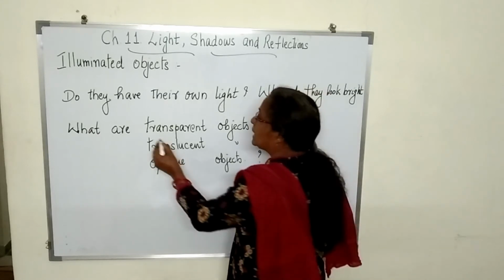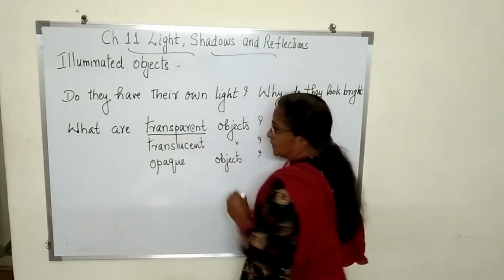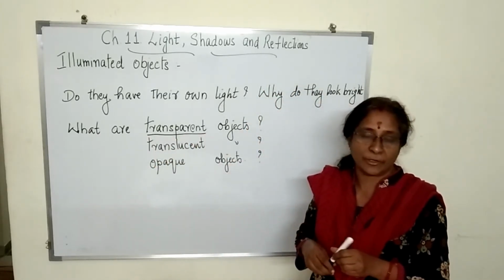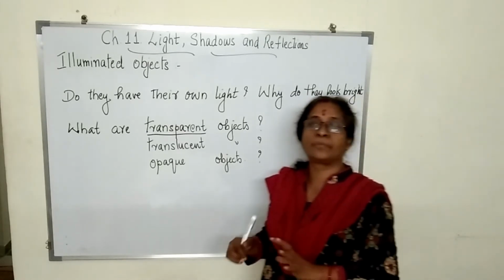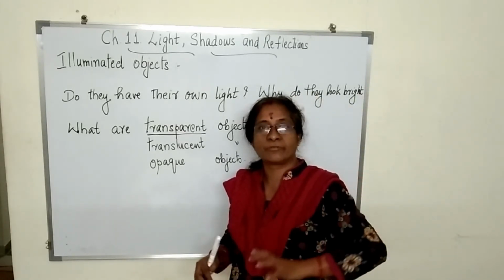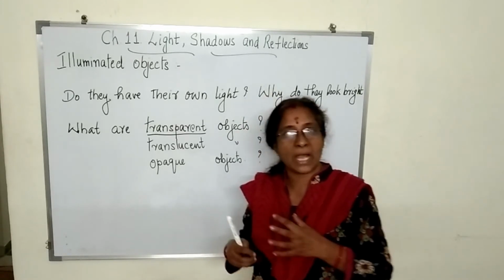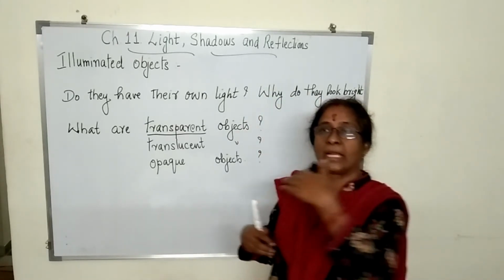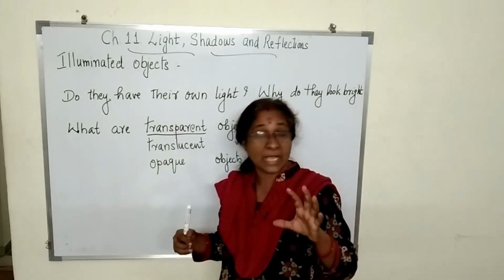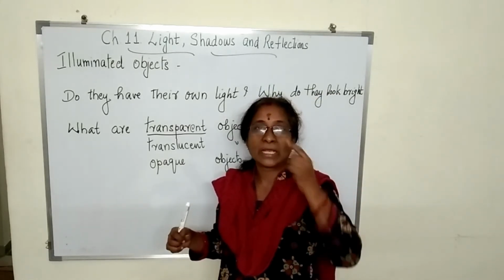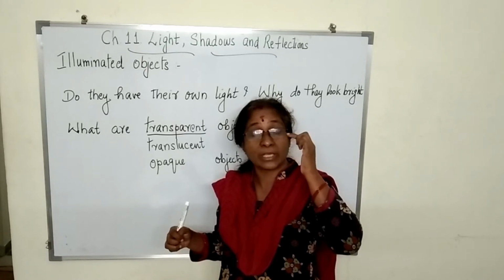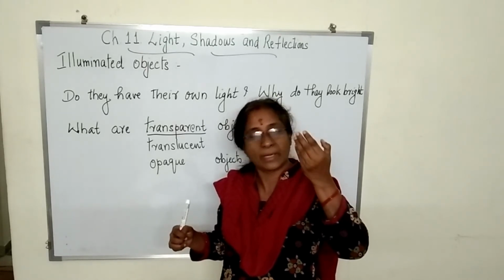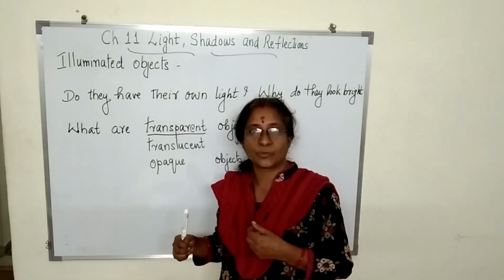First one is transparent objects. Now what are transparent objects? Transparent objects are the objects which will allow the light to pass through them completely. Whatever light comes through it will be allowed to pass through it. Some glasses are like that. Now the spectacles glasses. If you take this glass, whatever light is coming, it is allowing to pass through it.